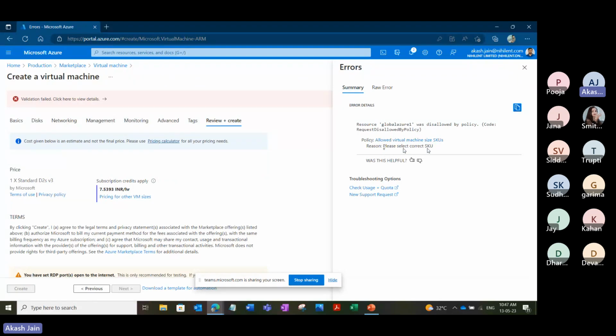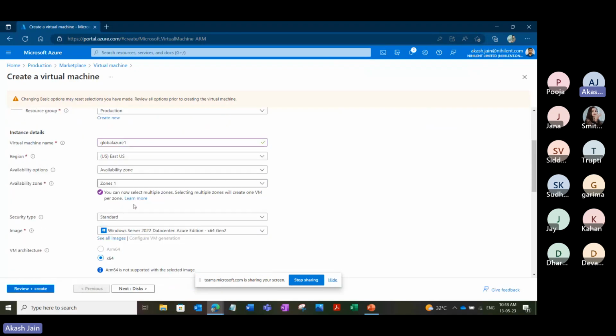So even though I am the global admin on this subscription and I want to create this virtual machine, because of the policy, I will not be able to create my virtual machine if I don't select the correct SKU. Why this is important is because if this policy was not there, whatever SKU I want to create, I could create it, and this will create a problem in future, that the virtual machines will be on different SKUs for different reasons. So for this reason, this policy is very important.